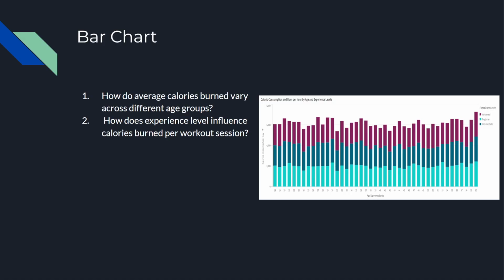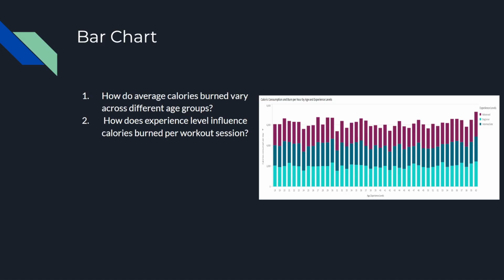We can answer the first question, how do average calories burned vary, by looking at the chart and seeing the average calories consumed. This can also be switched on the y-axis between calories consumed and calories burned to be associated with age and experience levels. You can see across all of the different ages and the experience levels in the legend that it varies depending on experience level. Someone that might be less experienced will burn a little bit less calories during a workout session than somebody else, and you can use that to make an informed decision.